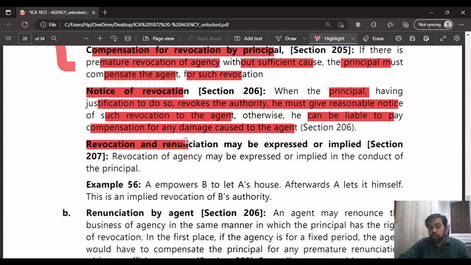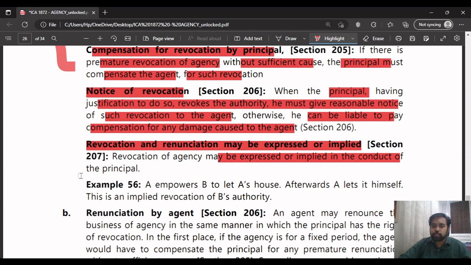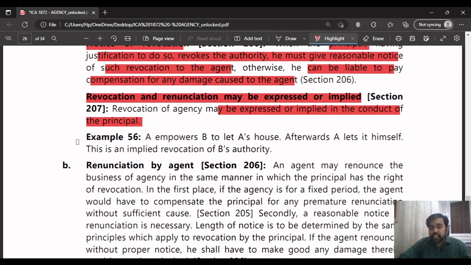So next point is that revocation or renunciation may be expressed or implied. Revocation of the agency may be expressed or implied in the conduct of the principal. Means cancellation of the agency may be in writing or may be by action. So in the next example, it will tell you about the implied revocation of B's authority. Implied revocation we'll talk about.